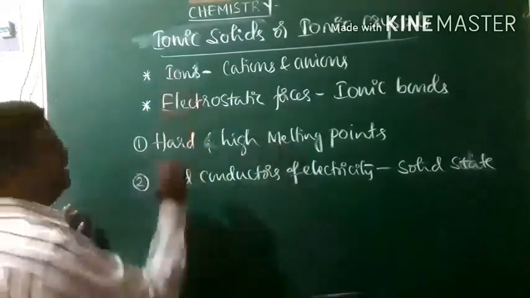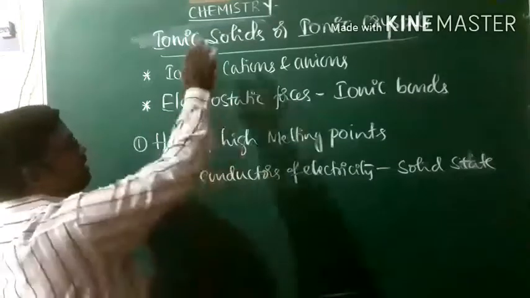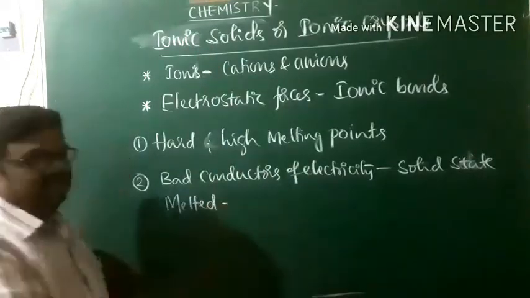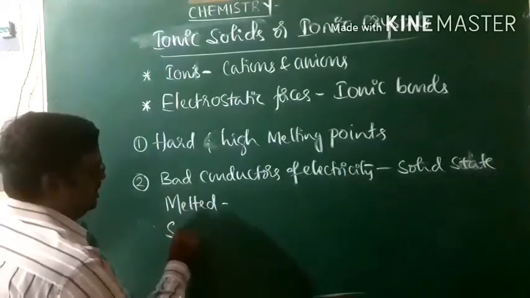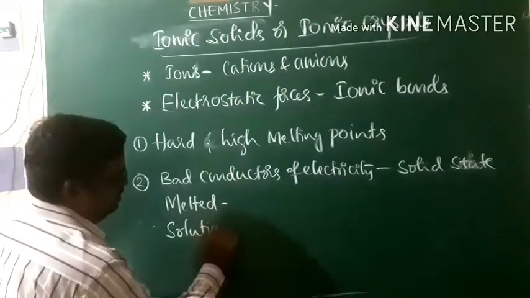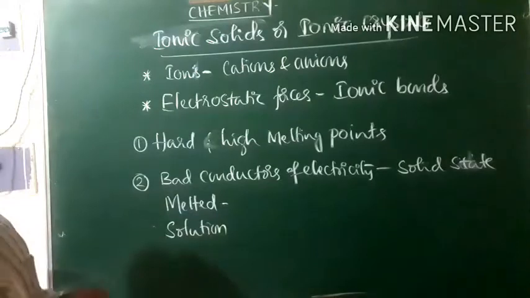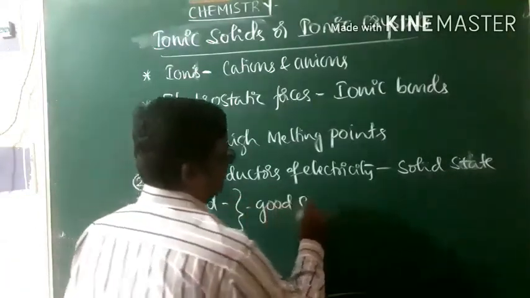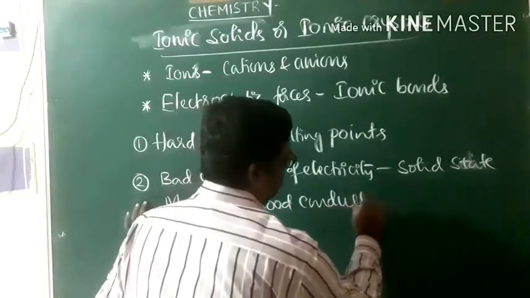When the same ionic crystals are melted, or when they are in solution, they are very good conductors of electricity.